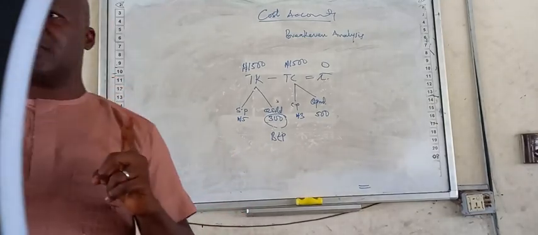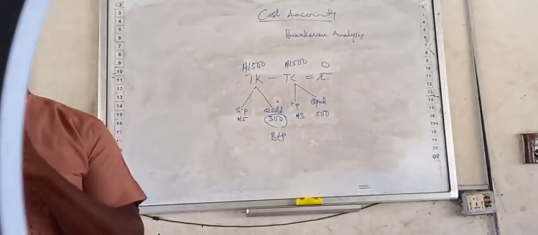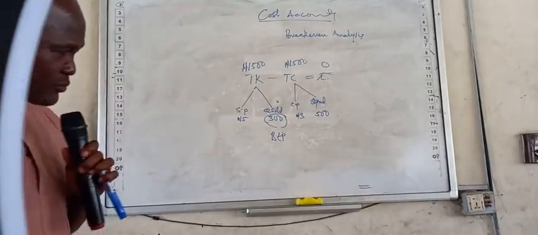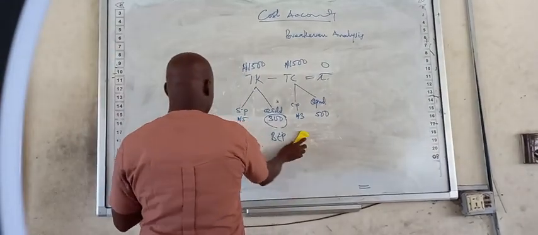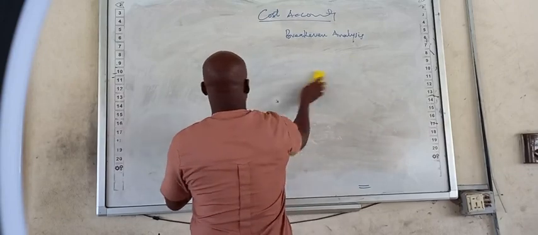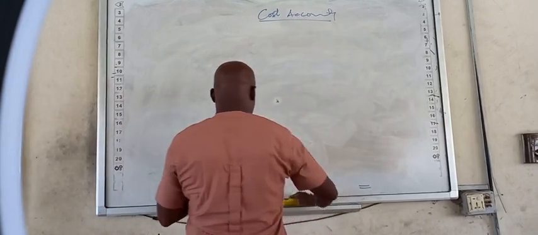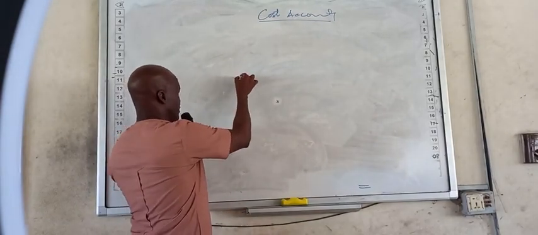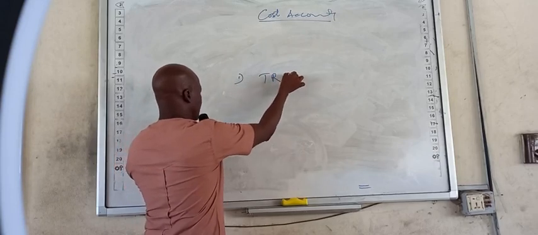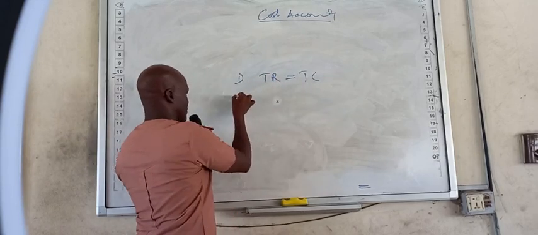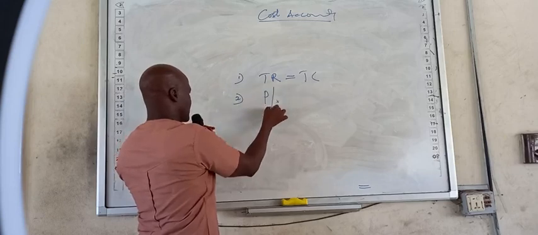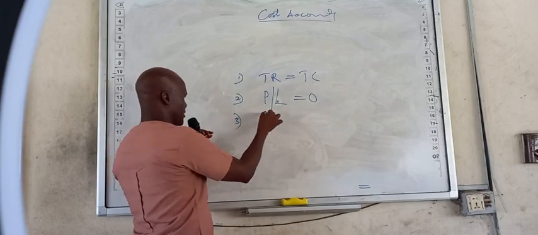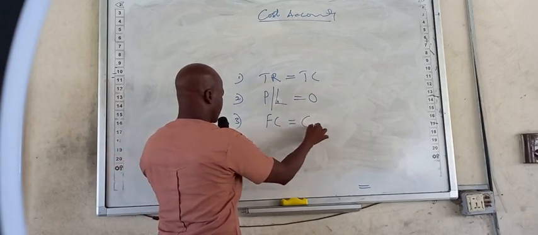The following situation will exist at break-even. Number 1, total revenue will equal total costs. Number 2, profit or loss will equal 0. Number 3, fixed cost will equal contribution.